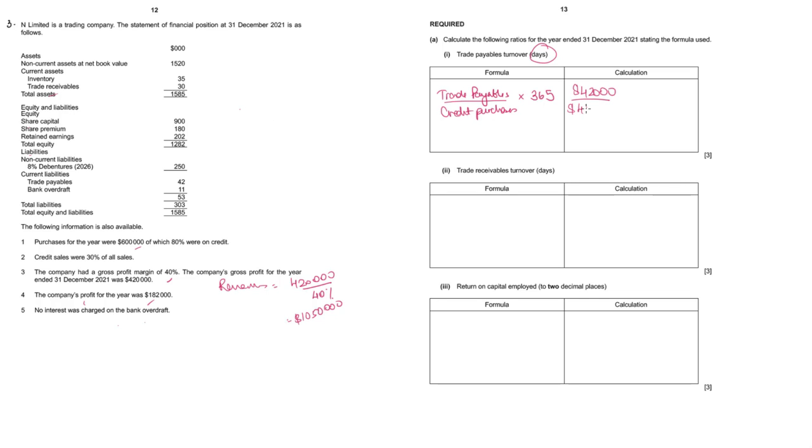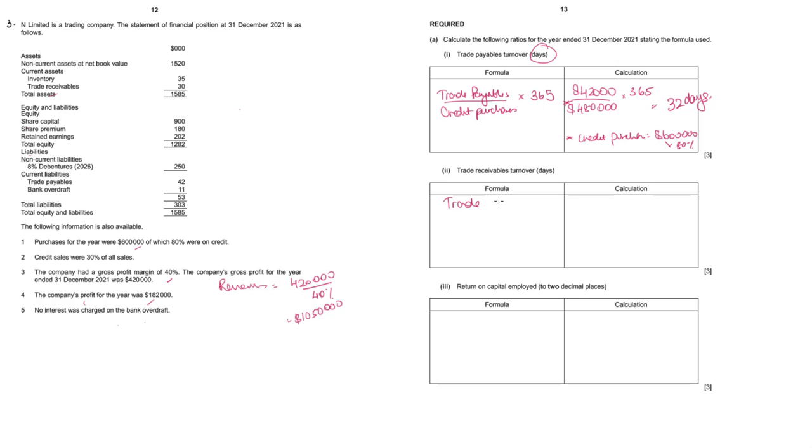So 480,000 multiplied by 365. You can put a star mark here and say credit purchase is equal to 600,000 into 80%. It's always better to show all the calculations that you make. So 42,000 divided by 480,000, times 365, 31.9375. They have not stated how do you round it off. Always round off to the next day whenever the question is in days. So 32 days.